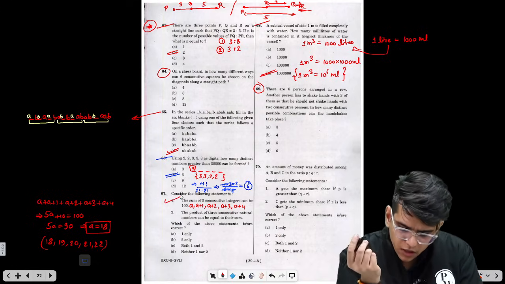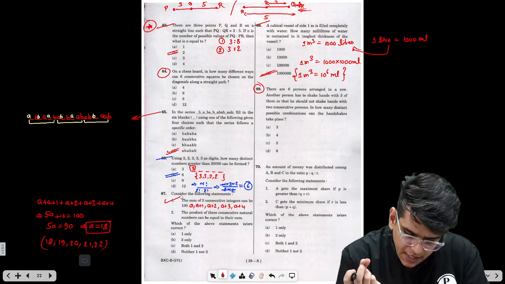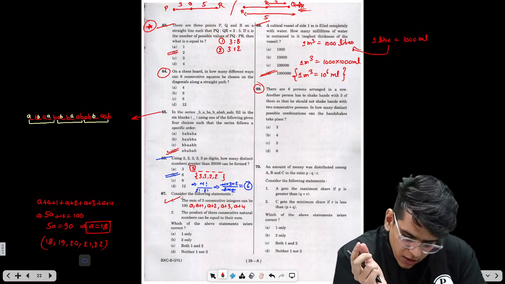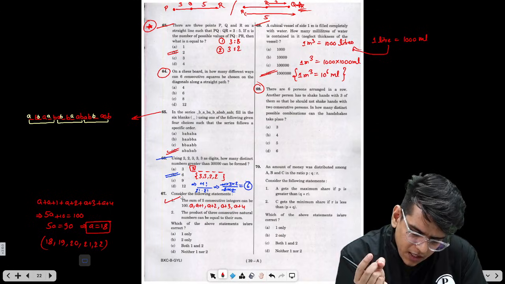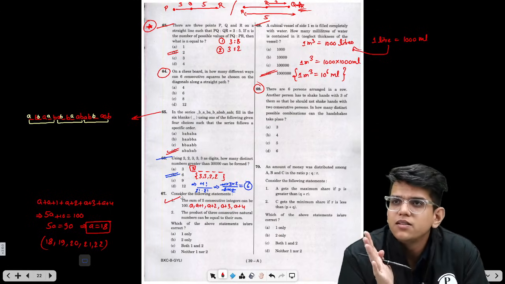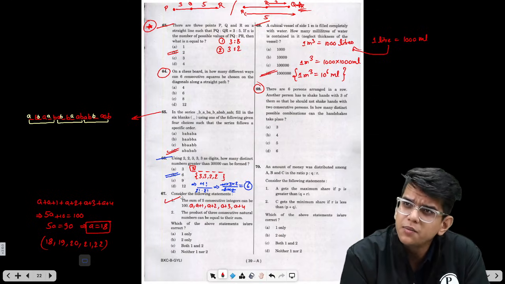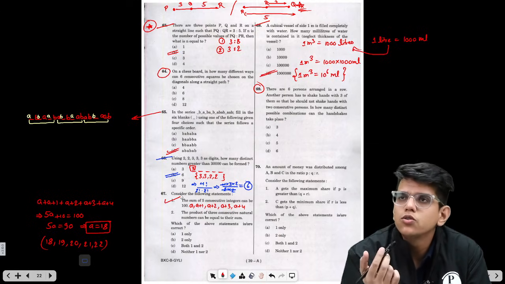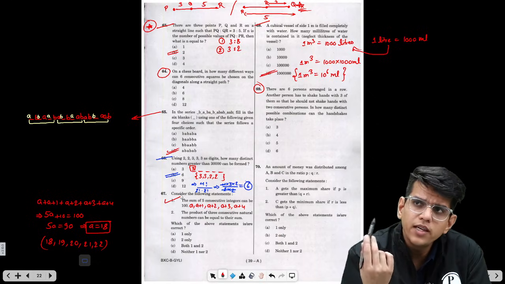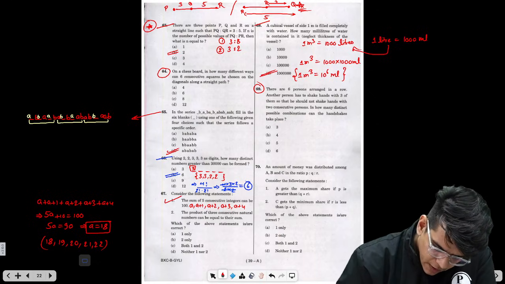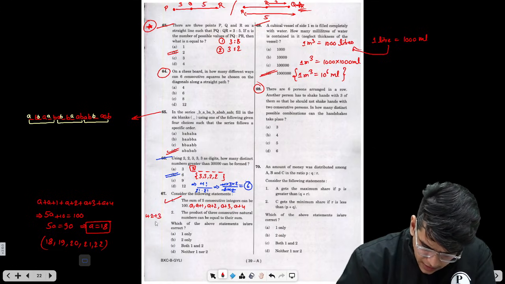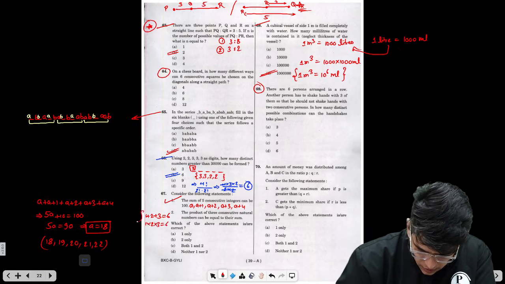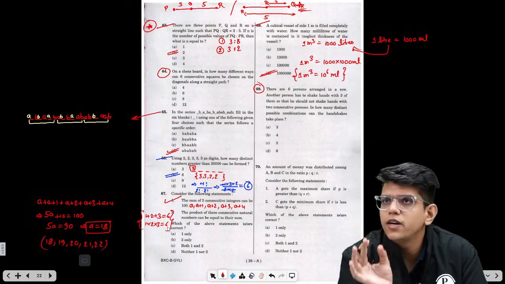Second statement, the product of 3 consecutive natural numbers can be equal to their sum. Most easy. You can solve this by variables. In such cases, what I try to do is find examples where this is true. So one thing which comes to my mind is 1, 2, and 3. 1 plus 2 plus 3 is 6. Also 1 into 2 into 3 is 6.